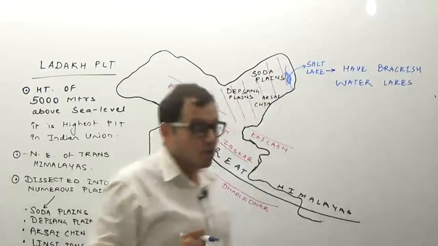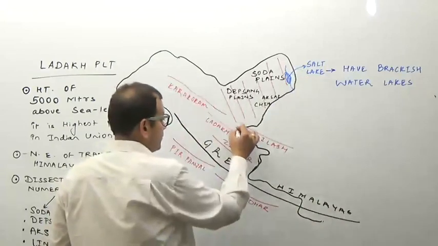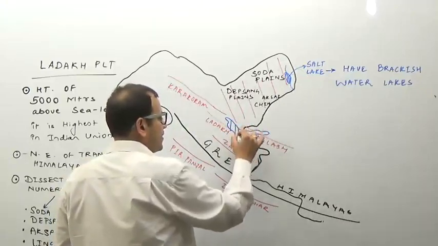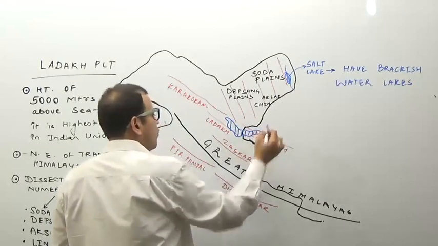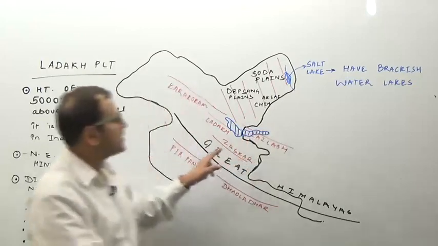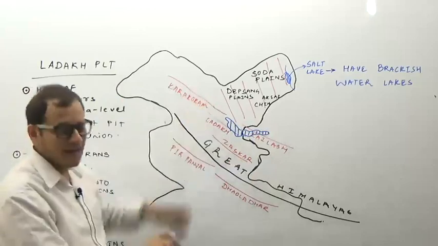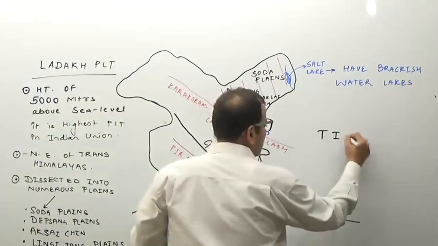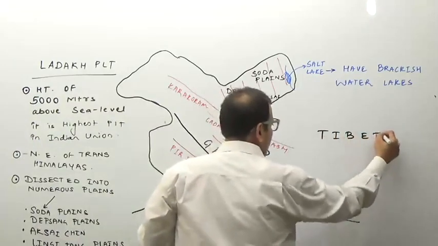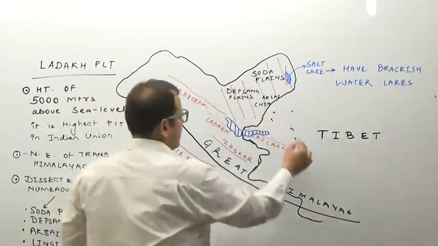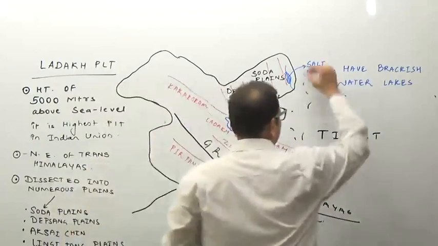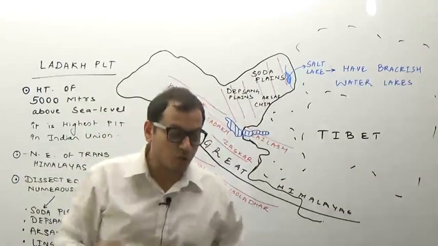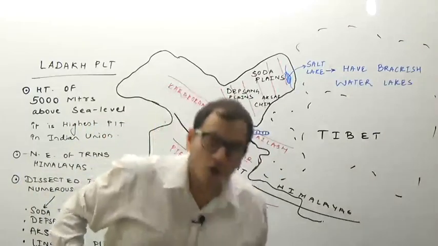Then it has one of the very biggest lakes, which is about 5 miles in diameter. It is a very, very big lake. And as you can see, half of this lake lies in India and half lies in China, that is in the Tibetan region. Tibet is obviously a part of China. So some of the lake lies in the Tibetan region, that is in this part of China. And this lake is known as Pangong So Lake.